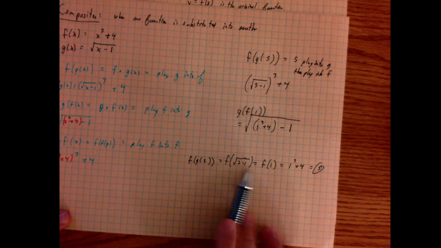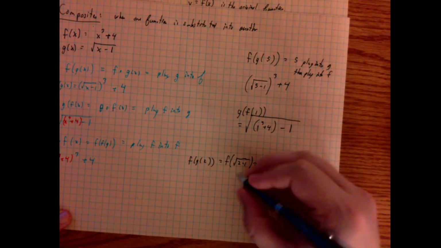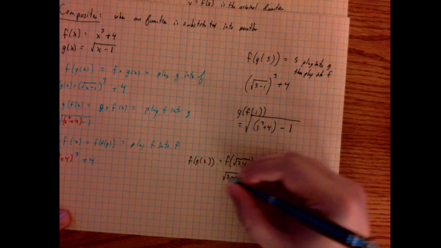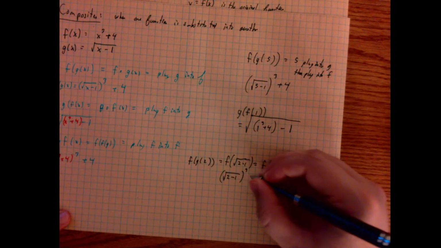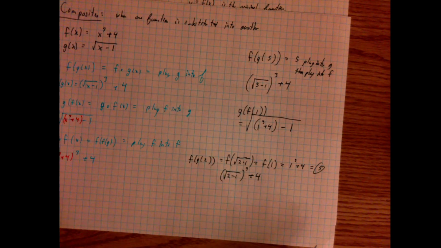I can either do it in pieces like I did here, or by doing it like we did up here, where we do the square root of 2 minus 1, cubed, plus 4. Both ways will get me the same answer no matter how I do it.